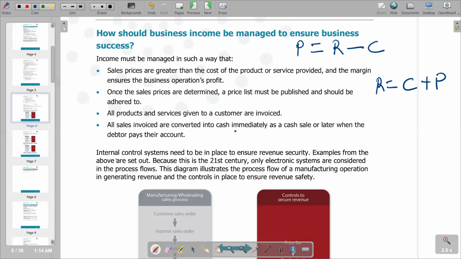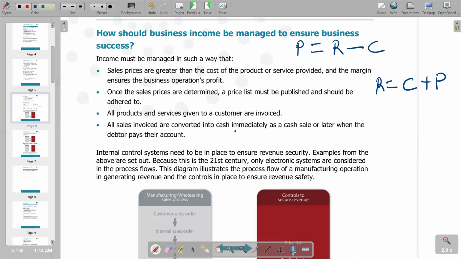Internal control ensures that the organizational process is effective, efficient, and reliable in terms of financial reporting, with compliance with laws, regulations and policies.